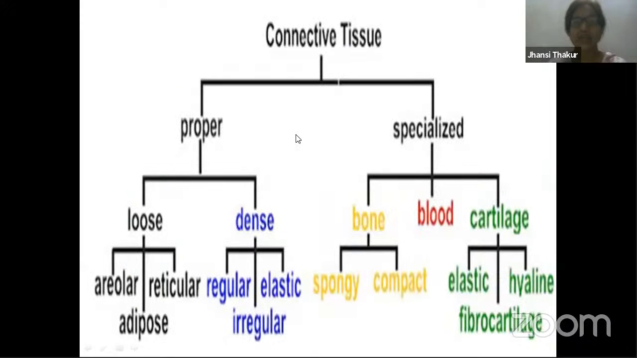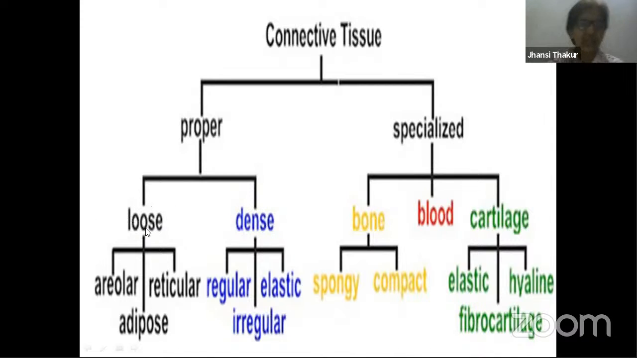So, types of connective tissues. Connective tissue is divided into proper connective tissue and specialized connective tissue. The word specialized itself says that it is special in some aspect. Proper connective tissue is further divided into loose connective tissue and dense connective tissue.